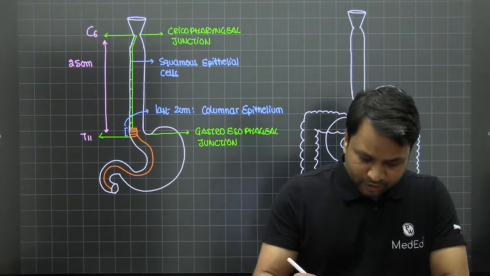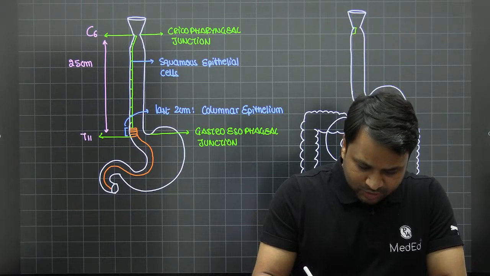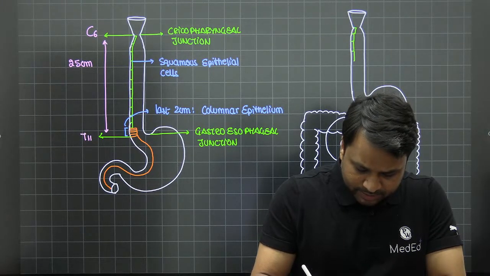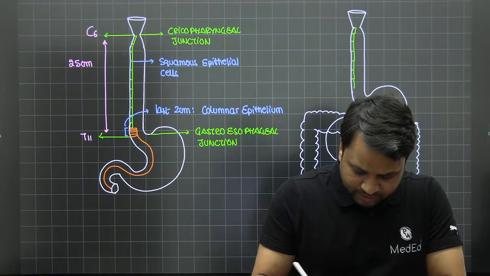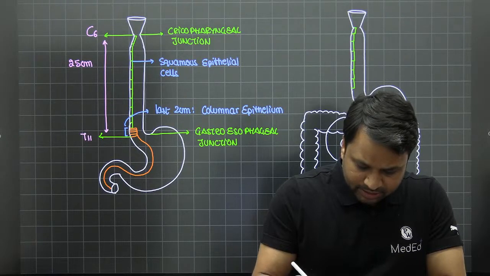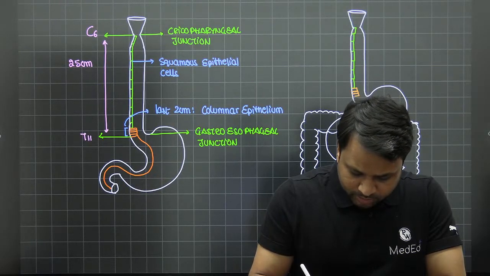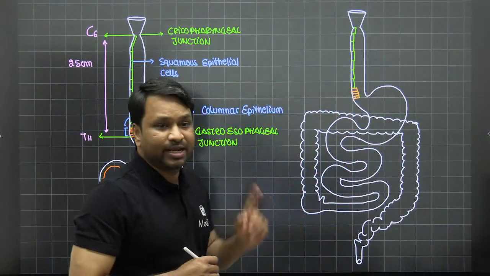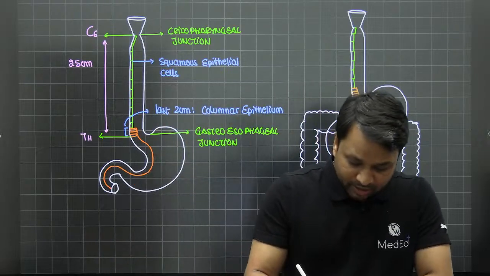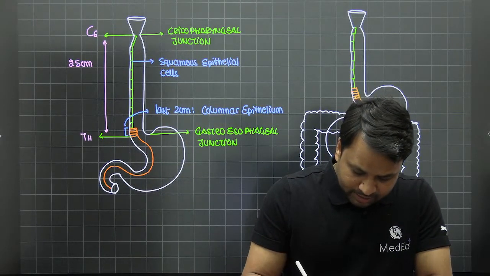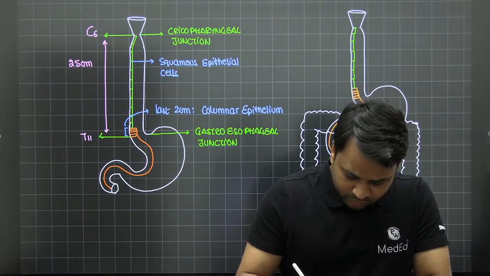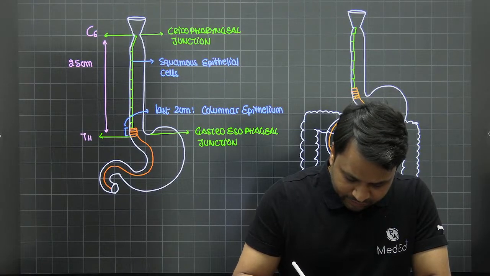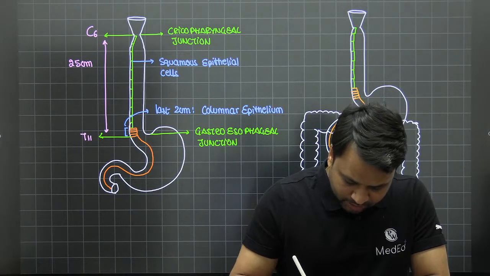Now, what is there for us to understand? That the entire esophagus is lined by squamous epithelial cells, except for the last two parts. As you can see, the last two parts are lined by columnar epithelium, and you will see from here onwards the entire GIT will be lined by columnar epithelium.